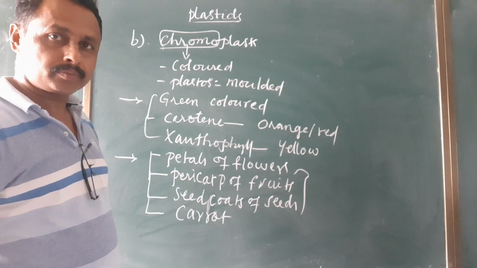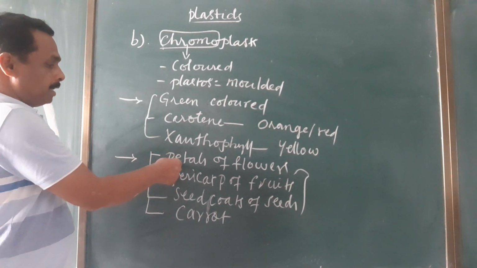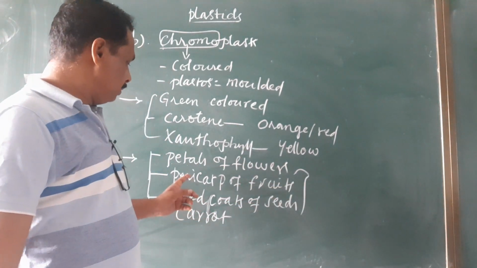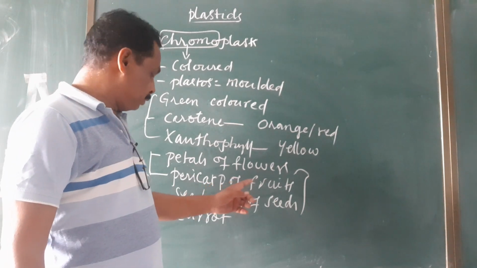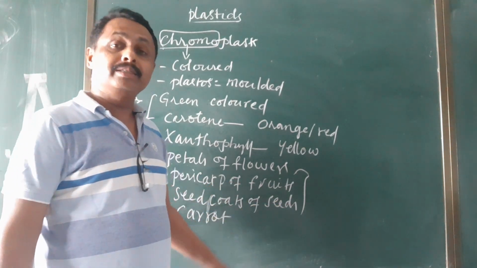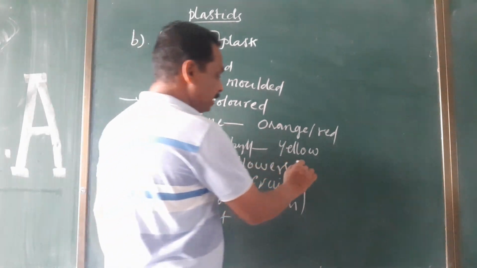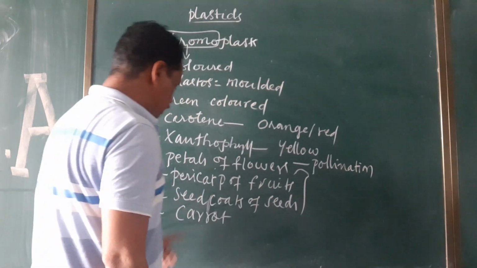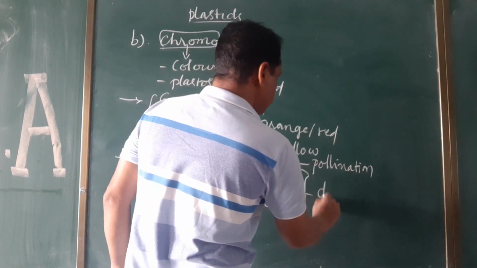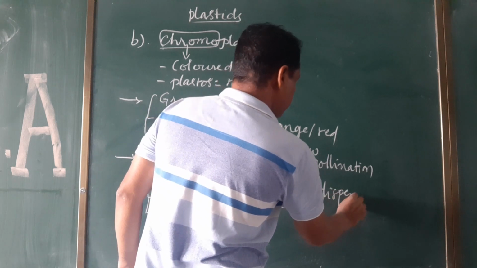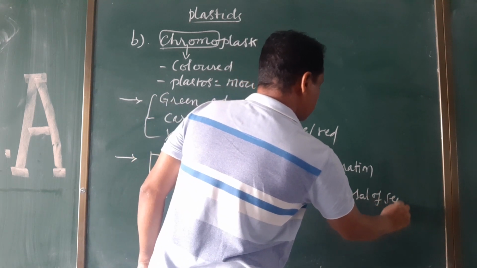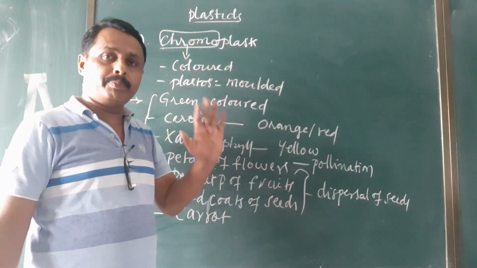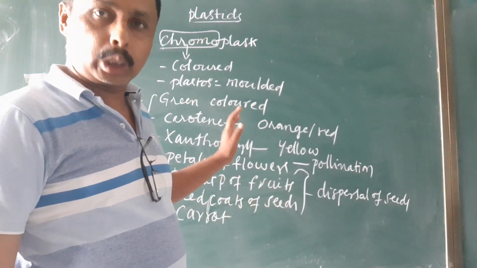These chromoplasts, if they are present in the petals, will attract insects for helping pollination. If they are present in the pericarp of fruits and seed coats, they help with dispersal of seeds. That's why these colored pigmented plastids are called chromoplasts.